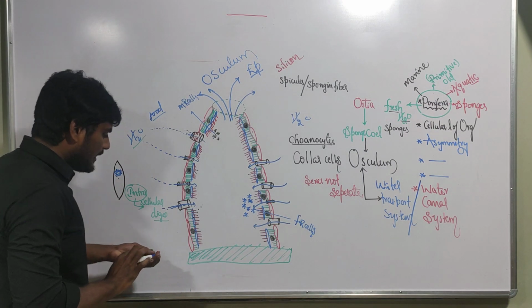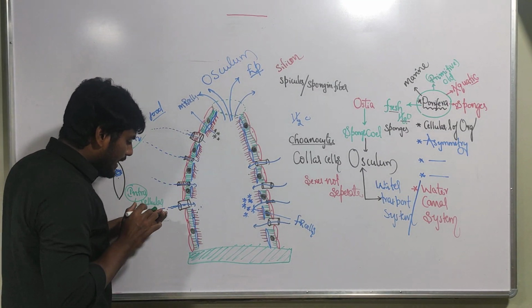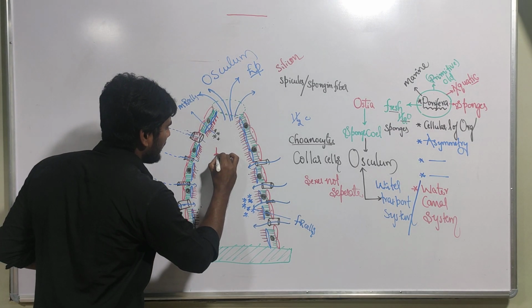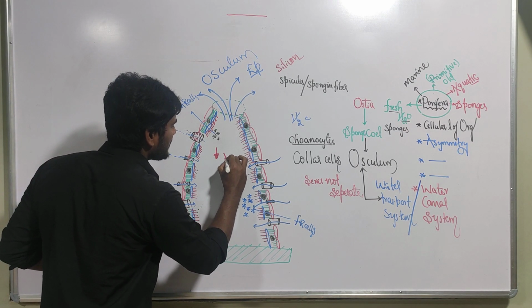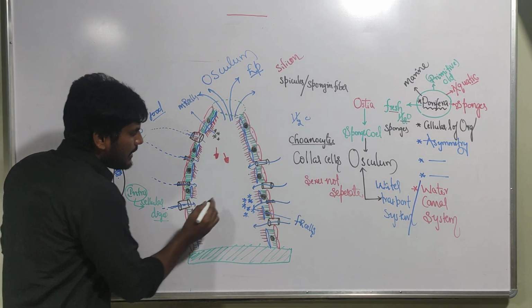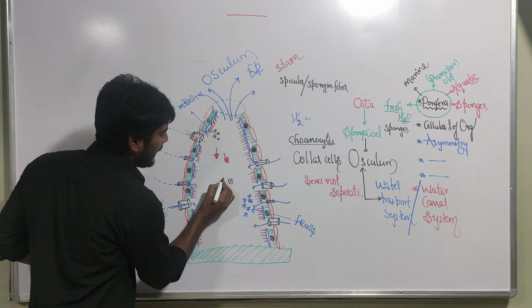And you know very well, gametes will be released. The male is releasing the male gamete. What is a male gamete? Yes, the male gamete is sperm. The sperm is released like this, and the female releases the ovum or egg.